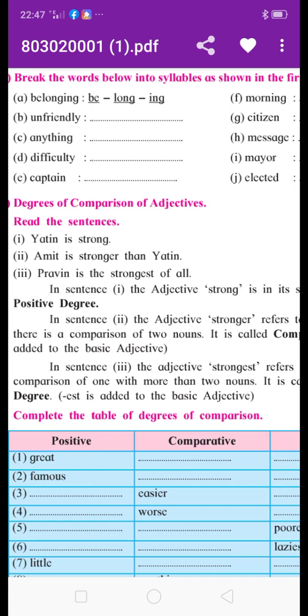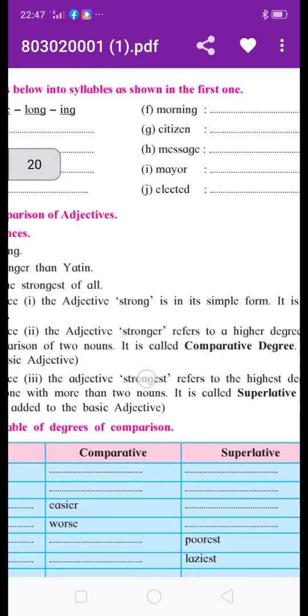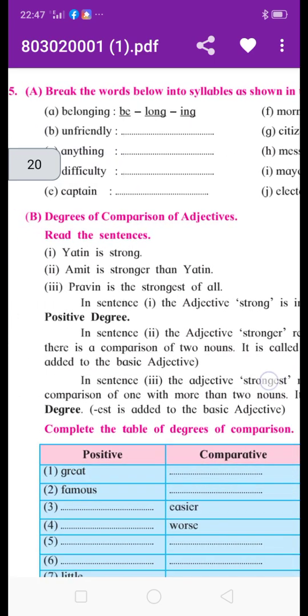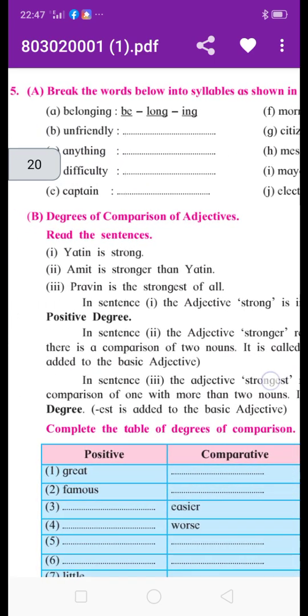Then we say it is the comparative form of degree. After strong we join er, and after stronger we write than.